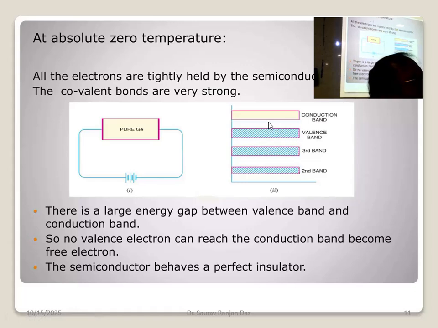Now for a semiconductor, the gap should be around 1 electron volt. If the band gap is more, it will become a non-conductor, and if there is less, it will be a conductor. Sometimes the conduction band and valence band merge together. For a conductor like metal, the valence band and conduction band normally merge together.